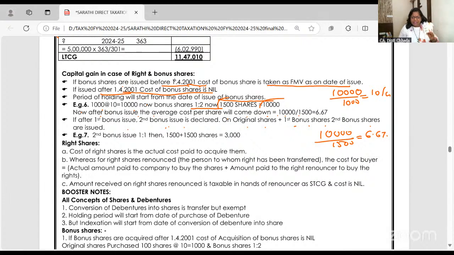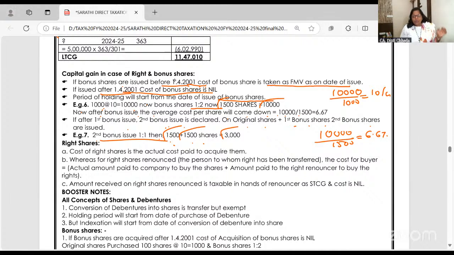Do you understand? Very small. You may be thinking silly, but I have explained it in a very easy way. Second bonus is 1:1. Now you already had 1000 plus 500, 1500 shares. On this same 1500 shares, you will get bonus shares, so you now have 3000 shares.